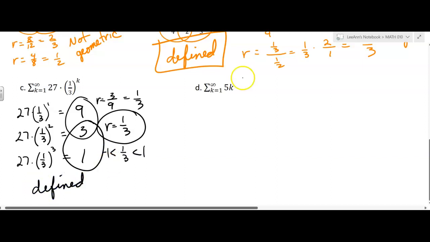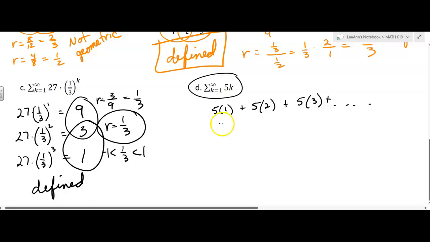Okay, now let's look at this one. The first term is going to be 5 times 1, the second term 5 times 2, the third term 5 times 3, and so on. So I get 5, 10, 15. What's the ratio if it's geometric? 10 over 5, which is 2.